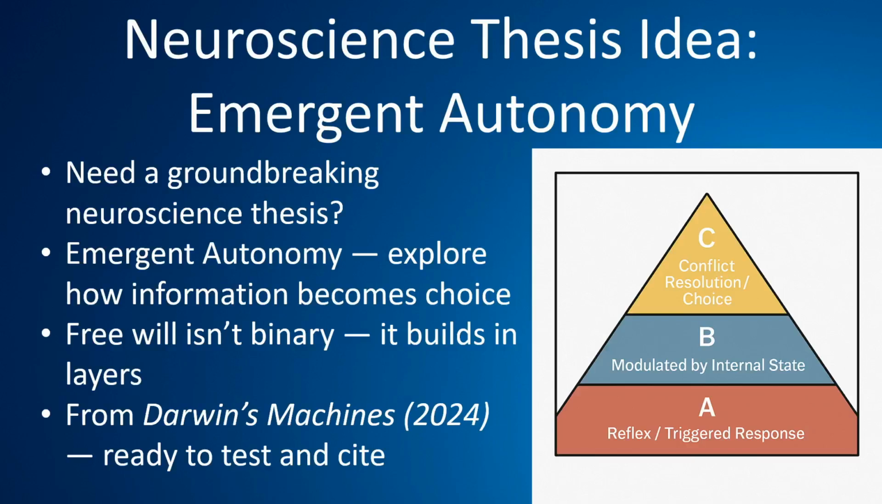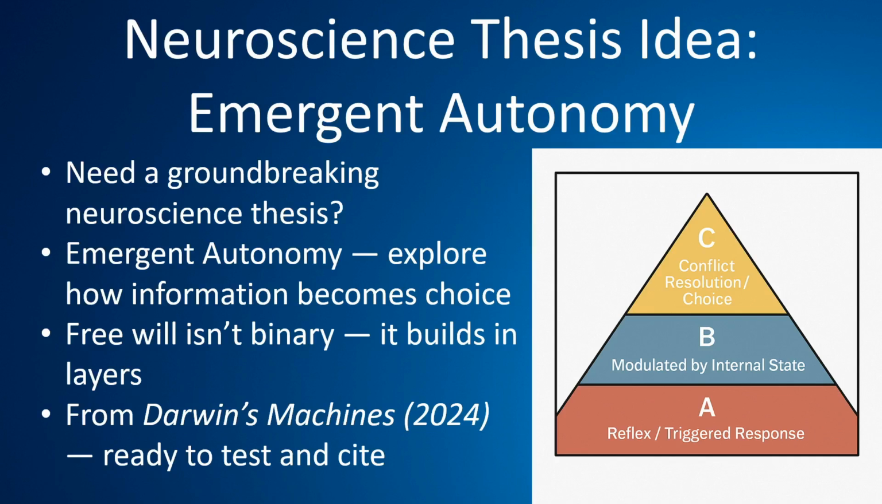Neuroscience thesis idea: Emergent Autonomy. What if autonomy isn't all or nothing? In this thesis idea, we challenge the assumption that free will is a binary condition. Neuroscience often treats autonomy as something you either have or don't. But Darwin's Machines 2024 introduces a new perspective. Autonomy can emerge in stages.